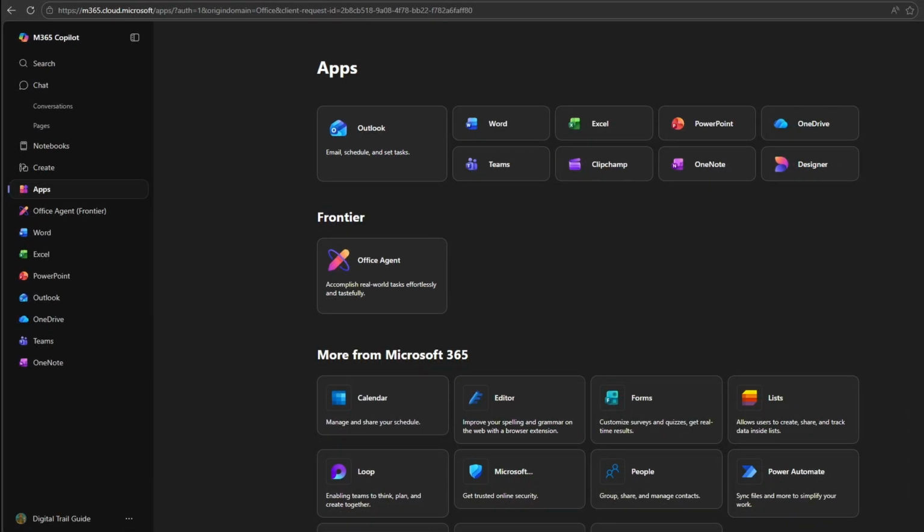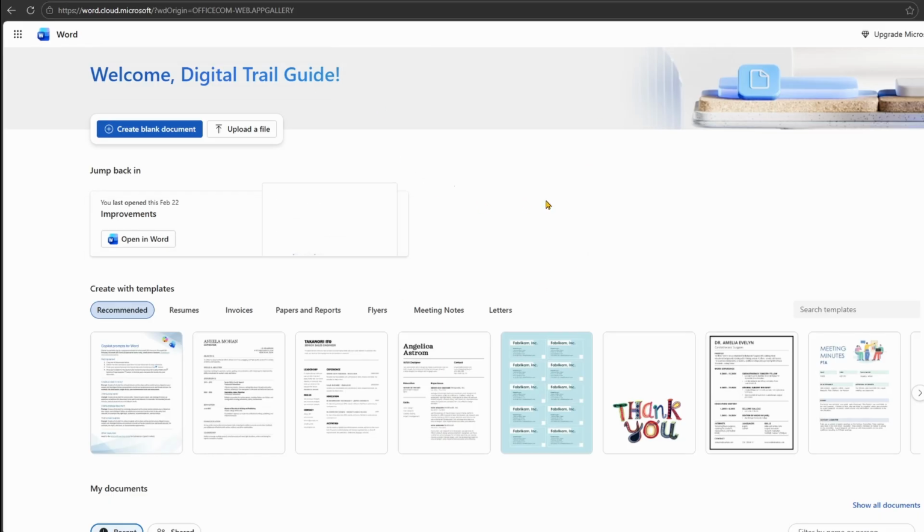So now you've got an overview of what Microsoft 365 is. The real question is, do you need Microsoft 365? That's the big question. Well, it kind of depends. If you work from home, if you manage documents regularly, if you find yourself using Word or using Excel, if that's the case for you, then Microsoft 365 is extremely useful and probably a good idea. But if you occasionally type something once or twice a year, then the free version that we looked at may be enough for you. So just keep that in mind.